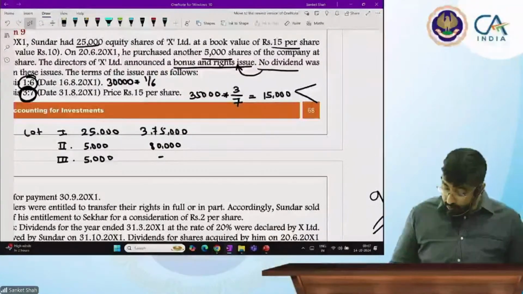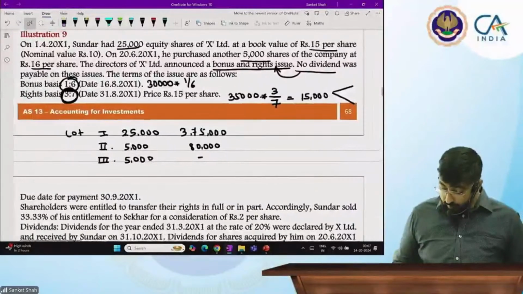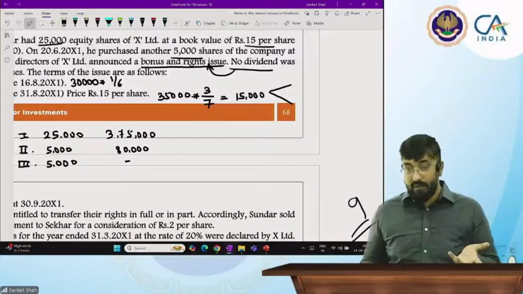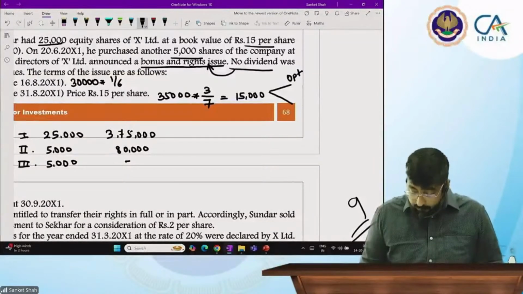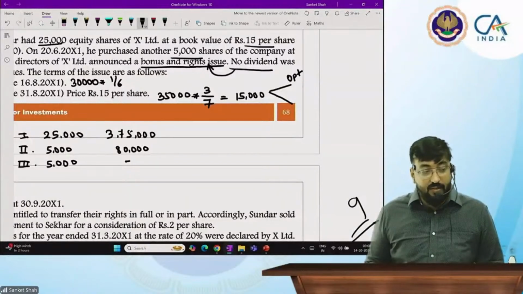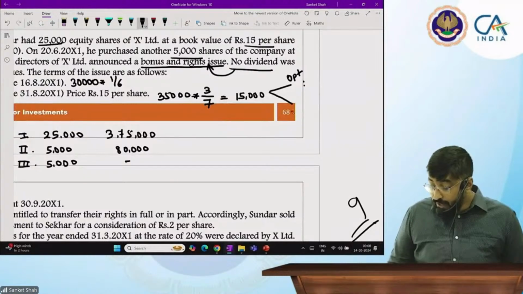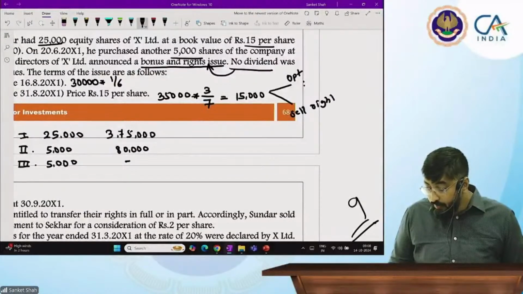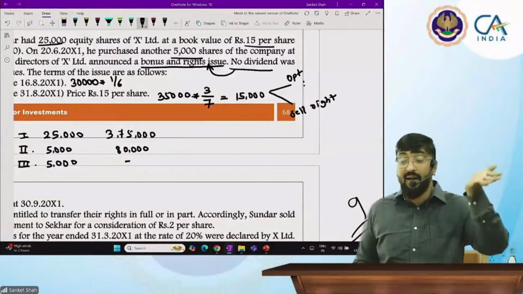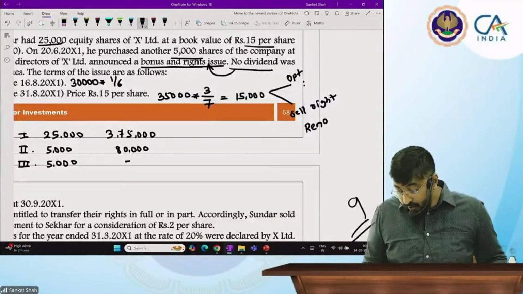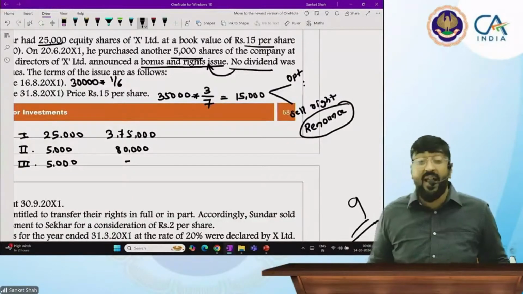Now out of 15,000, I have given you the right, but it is your choice either to opt for those right shares, which means I give the opportunity to the existing shareholder to purchase these shares, or the second option, you can sell the right, which means the shareholder can sell that right to someone. In accounting language, it is called renouncement.